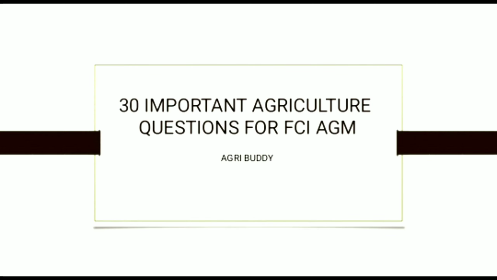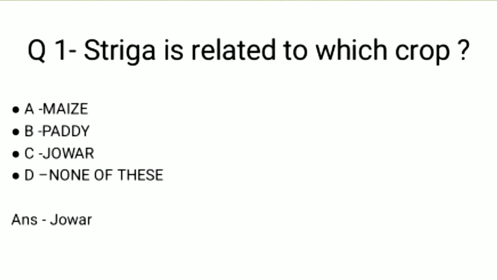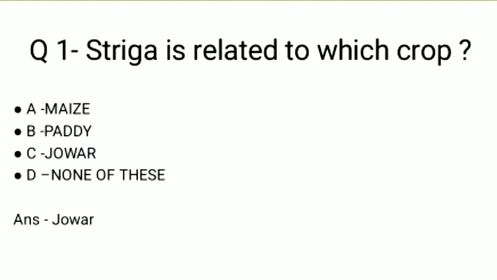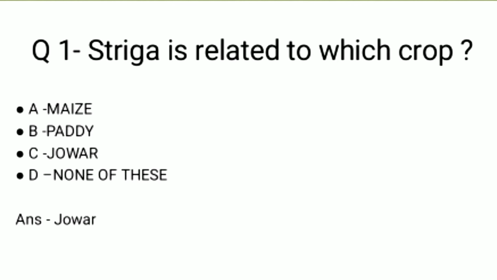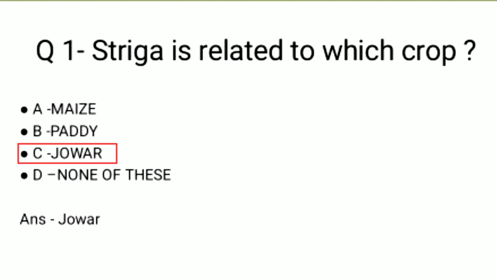So today we are going to discuss 30 important agriculture questions for FCI AGM. Question number 1. Striga is related to which crop? And the options are maize, paddy, jowar, none of these. And the correct answer is jowar.